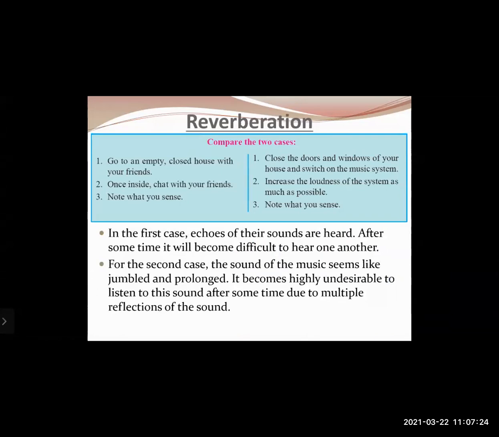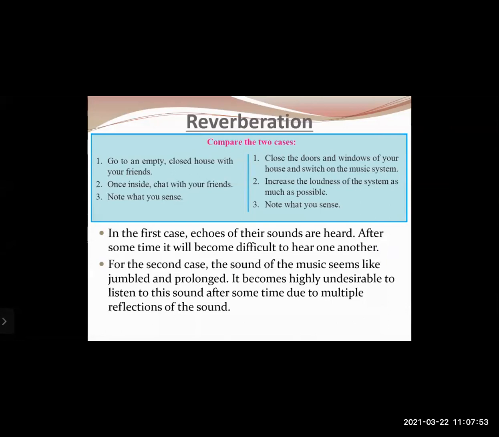Okay. Now go to an empty closed house with your friends. Once inside, chat with your friends and note what you observe. In the second case, close the doors and windows of your house and switch on the music system. Increase the loudness of the sound system as much as possible and note what you observe. Okay. Now, in the first case, when you're chatting with your friends, after a certain interval, you are not able to hear your friend properly.